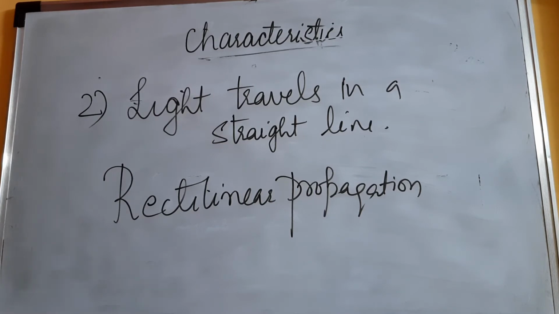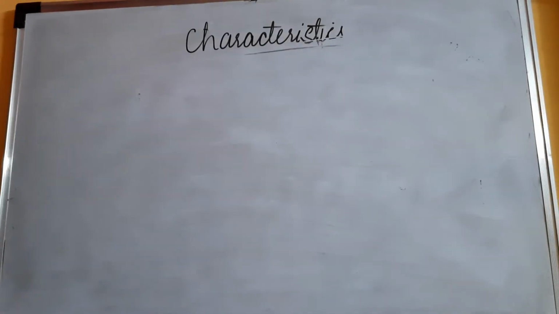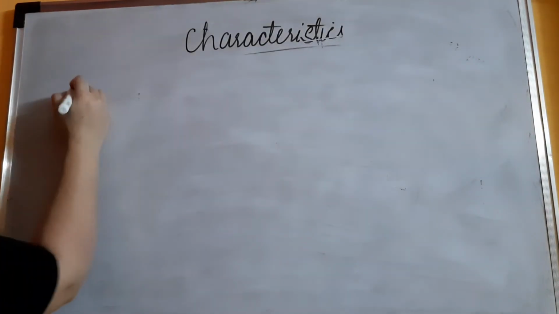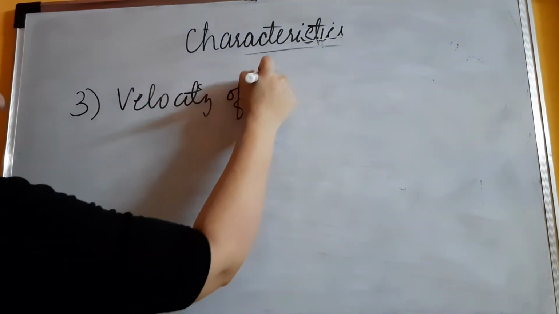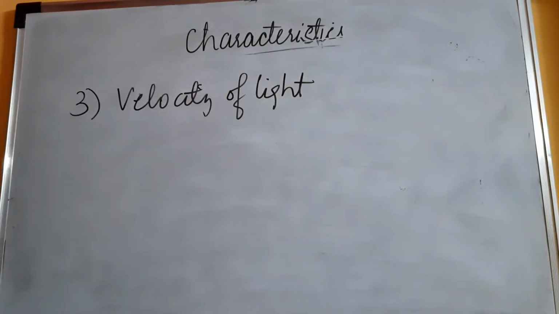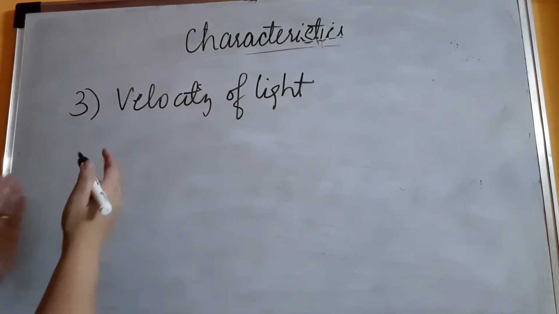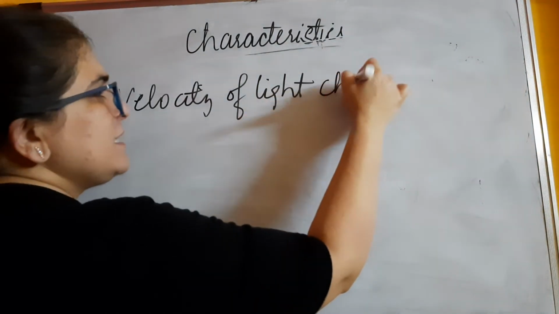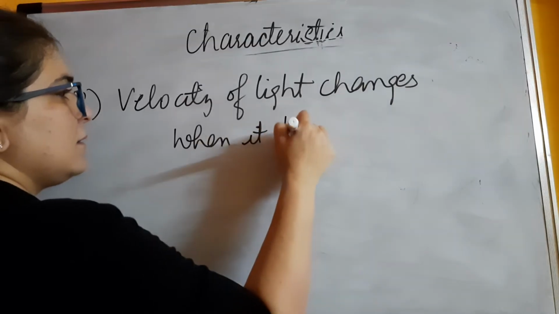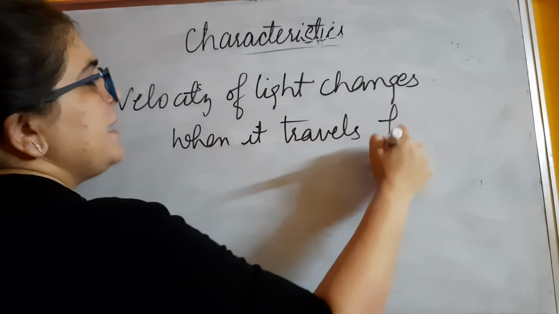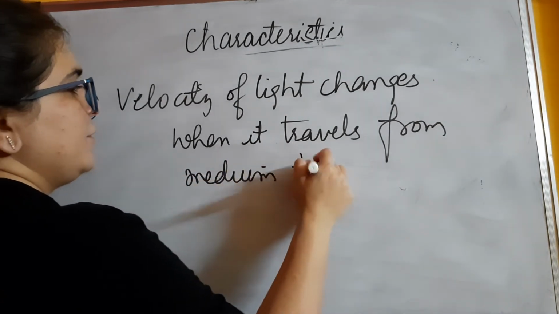Another very important characteristic of light, which we already observed in the first point, is that the velocity of light changes when it travels from one medium to another. You can also talk about speed, but because in refraction the direction is also going to change a bit, here we say velocity of light.